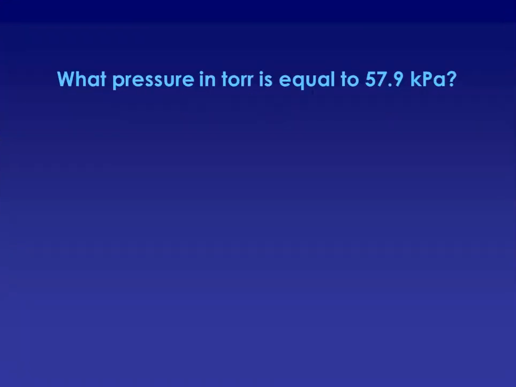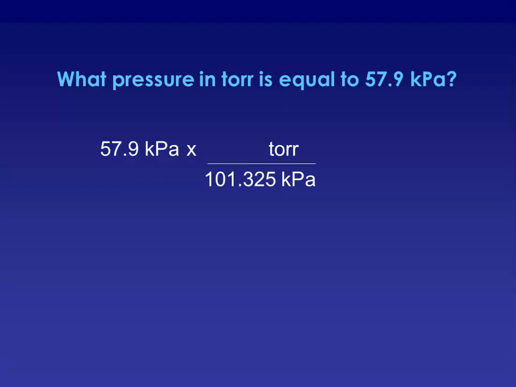So this first problem is just to review with you how you would do a conversion between these types of pressure units. This is something you might need to do as part of another gas problem. It's not one that you would be asked to do separately. Here you have what pressure in torr is equal to this 57.9 kPa. So if that's what we have to begin with, and we know that 1 atmosphere is equal to 101.325 kPa, and that 1 atmosphere is equal to 760 torr, then when we set up our conversion, we can set those two quantities equal to one another.